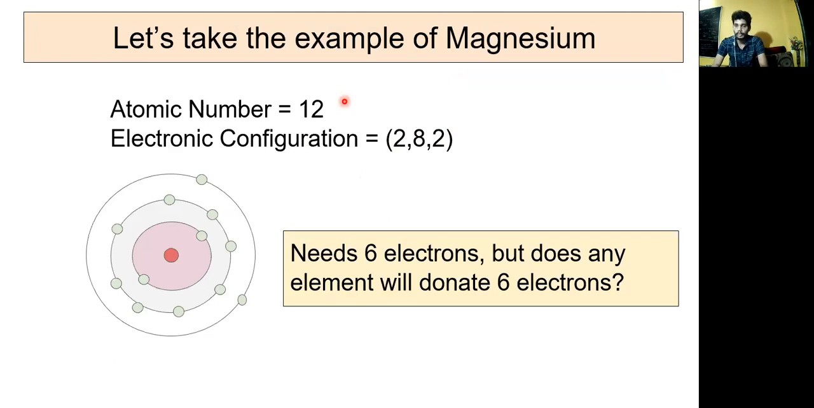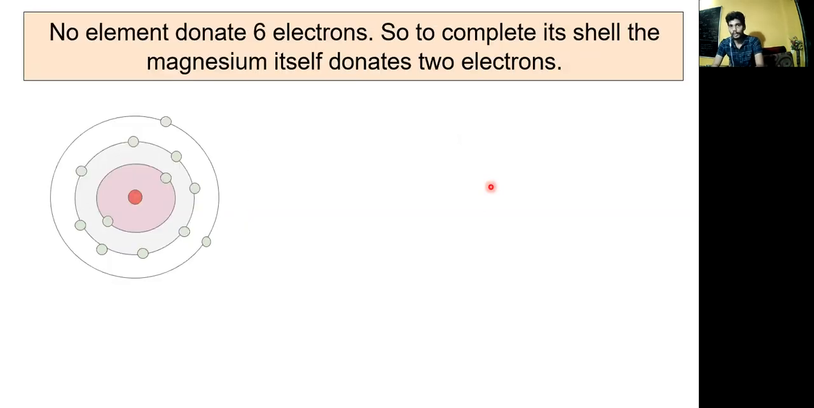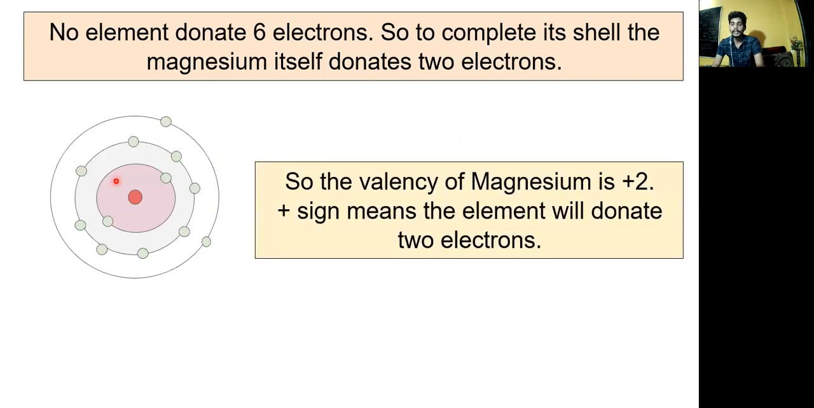In the case of magnesium, completion of the octet rule means 8 electrons should be in the last shell. But no other element of the periodic table will donate 6 electrons, a large number of electrons. So it's not possible for magnesium to accept them. So no element donates the 6 electrons. So magnesium will give away the 2 electrons from its last shell, because nobody is able to donate to magnesium. So the valency of magnesium is positive because it donates the electrons.